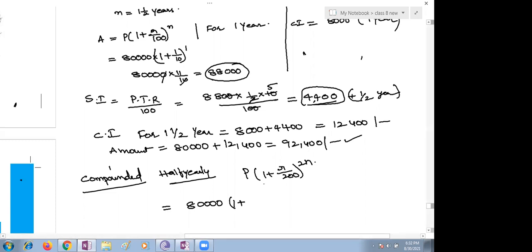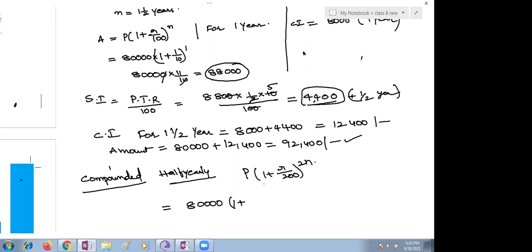The first bit says calculate compounded annually, the second bit compounded half yearly. Now you understand? There are two bits. First bit, compounded annually, we completed for 1 year.